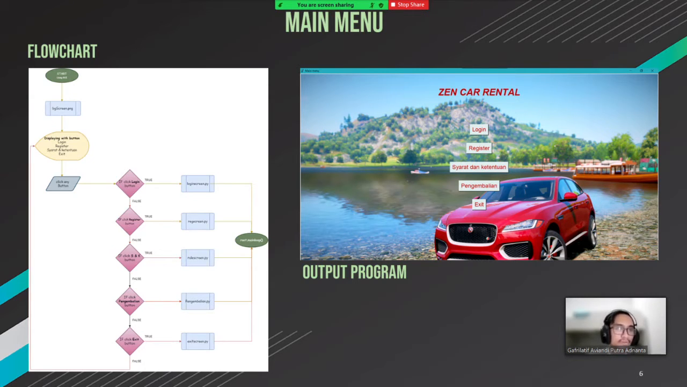If that's false, then we click register. We call in reg_screen.py. If we click syarat dan ketentuan, then we call in rule_screen.py. And if we click pengembalian, then we call in pengembalian.py, and if we click exit, then we call exit_screen.py.